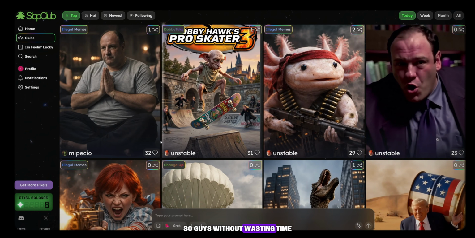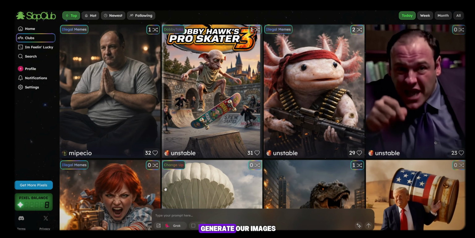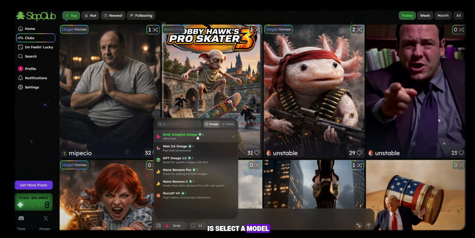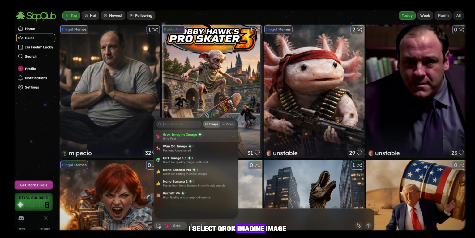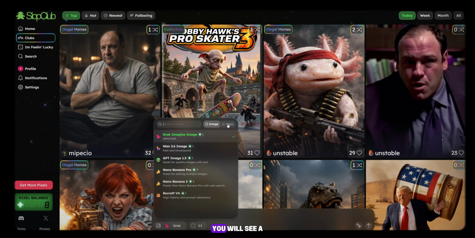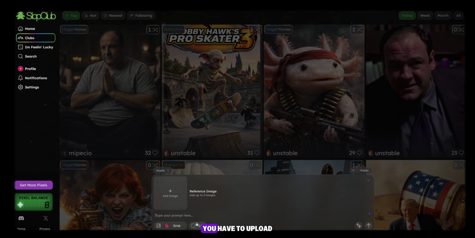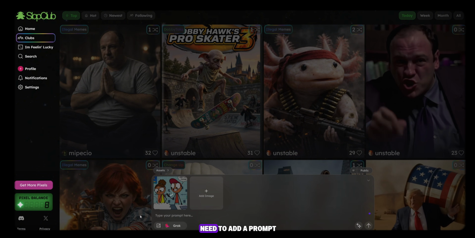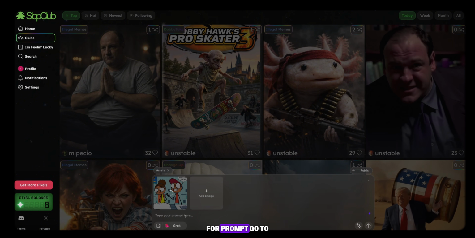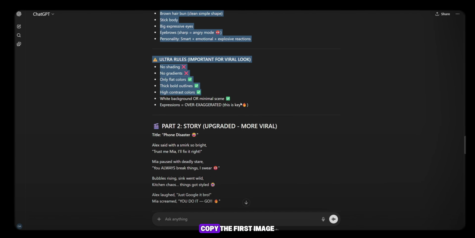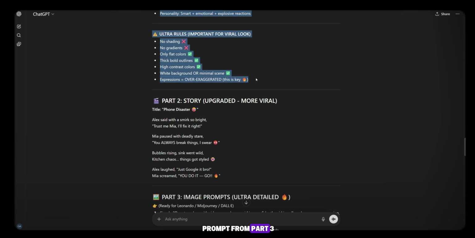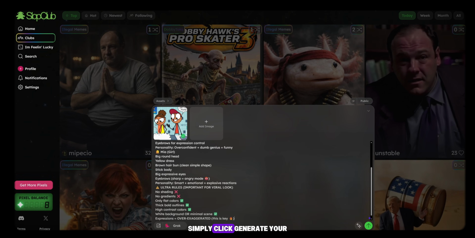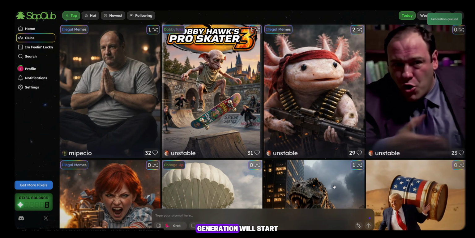So guys, without wasting time, first of all, we generate our images. First, what you need to do is select a model. I select Grok Imagine Image. After selecting this, you will see a reference image option. You have to upload your character reference image. After uploading that, you need to add a prompt. For prompt, go to ChatGPT. Copy the first image prompt from Part 3, come to Slop Club and paste it here. Simply click Generate. Your first image generation will start.